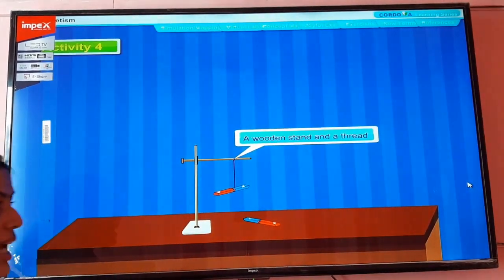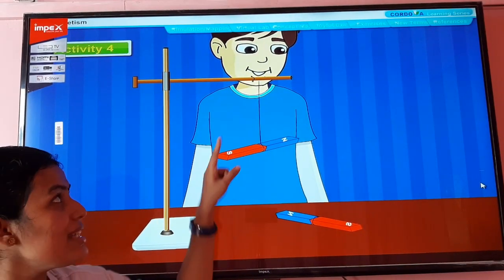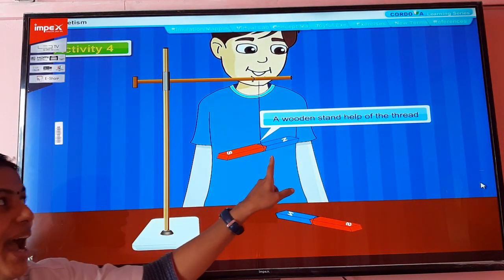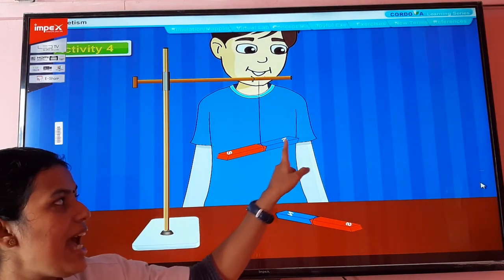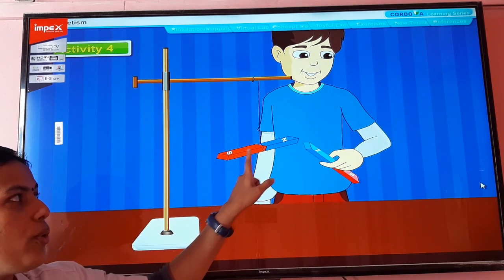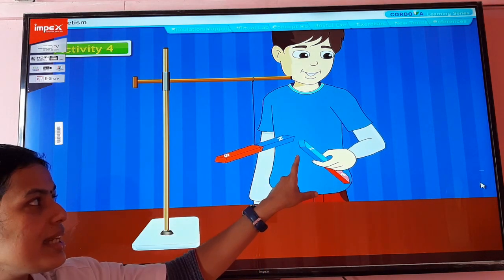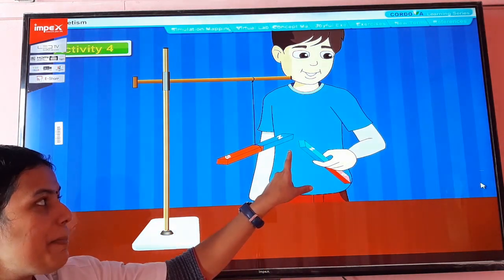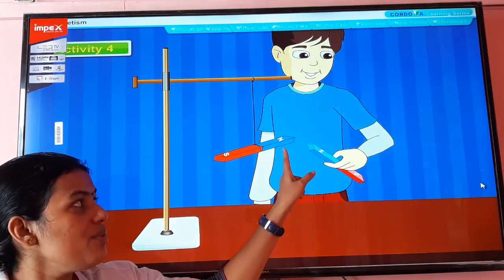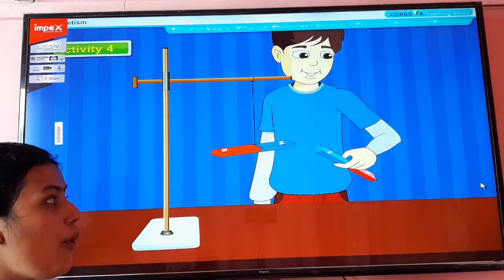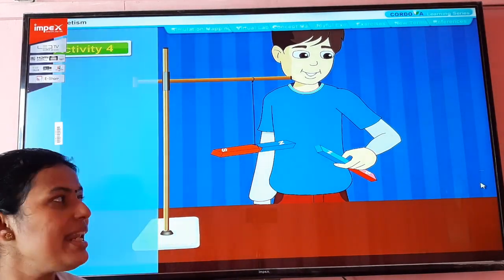So dear children, here you can see two bar magnets and a wooden stand. One magnet is suspended in the wooden stand. Now it has two poles, that is north pole and south pole. When the north pole and north pole come together, what happens? It shows a repulsion. Can you see the repulsion here? The like poles of a magnet are repelling each other.